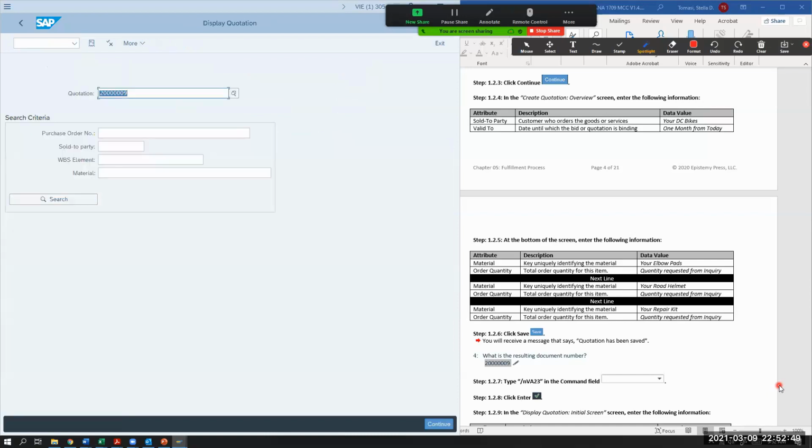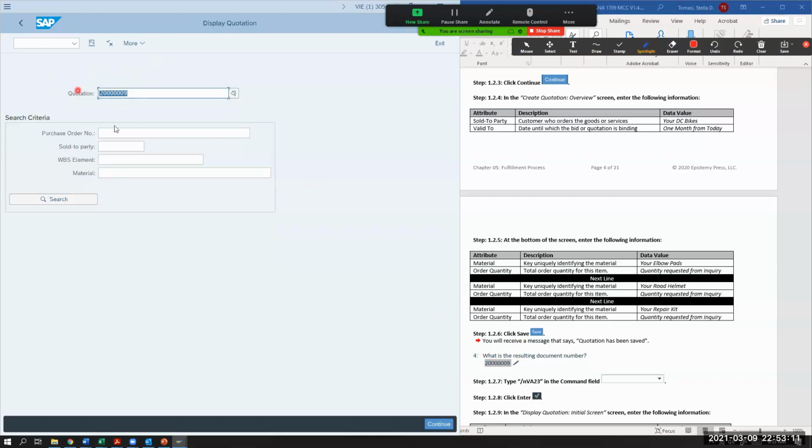So automatically we're going to go into that transaction code. It won't even take us back to the navigation path. It'll just directly know that we're going back to the SAP Access and we're going to hit this transaction code. So now when I go into display quotation, you should all see a number that comes up. That's that same number that you had when you created it.